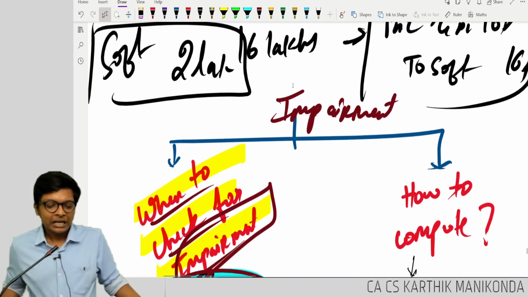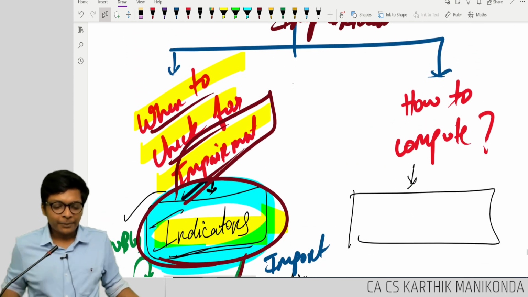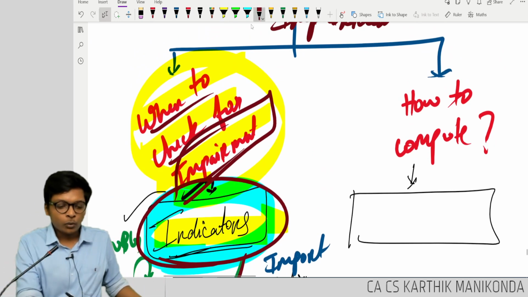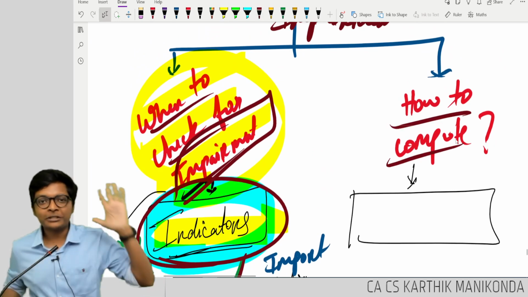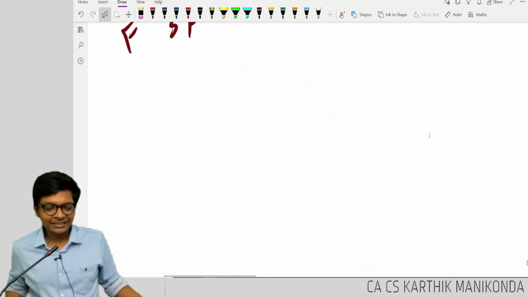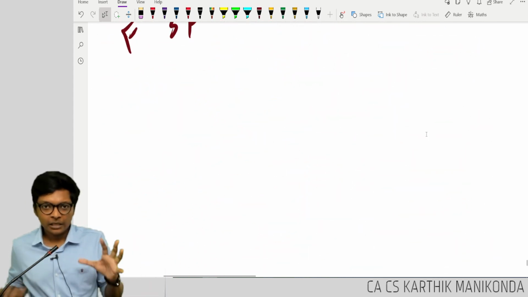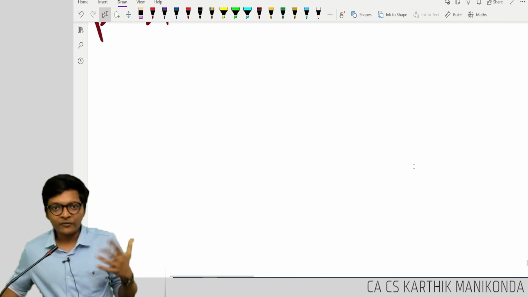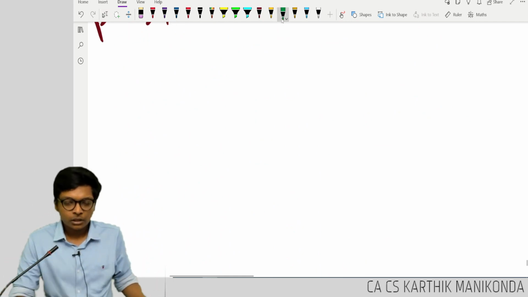Fine, super, sir. I understood what is impairment. I also understood when to check for impairment. Now I want to know this, sir. How to compute that loss? That is the next thing. Can we go there, guys? Because it's one full set of discussion. How to compute? If you know how to compute, we are done with the core of the standard.